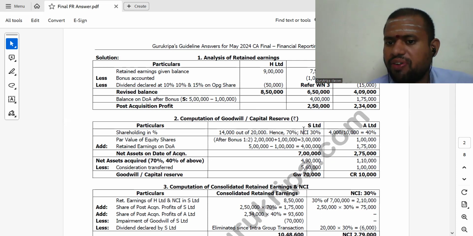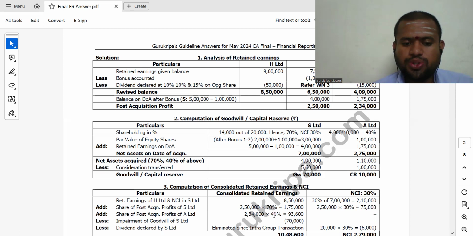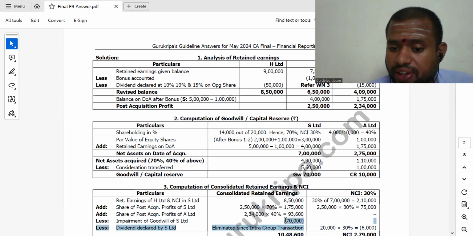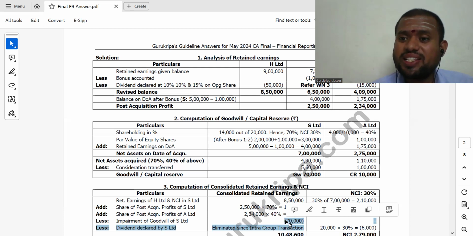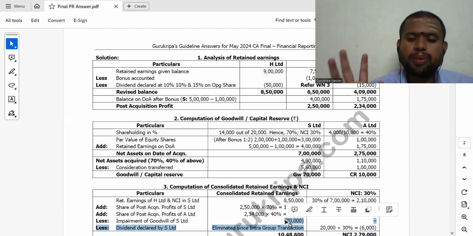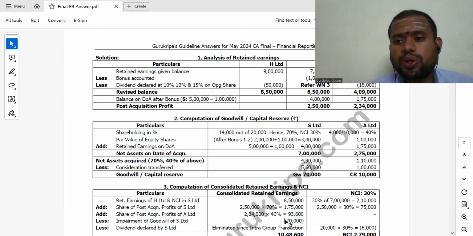Then goodwill or capital reserve for the subsidiary and associate we have computed. Then 70% of the post-acquisition profit of S Limited we have to add to my head office profit and loss account, and 30% is non-controlling interest. Like that, I have added 40% of the post-acquisition profit of the associate also. And they have specifically given that goodwill of the subsidiary is impaired. So we have to eliminate the goodwill and write it off from the post-acquisition profit of the subsidiary. So I have eliminated 70,000 goodwill. And in A Limited, we do not have any goodwill. Only capital reserve we are getting.